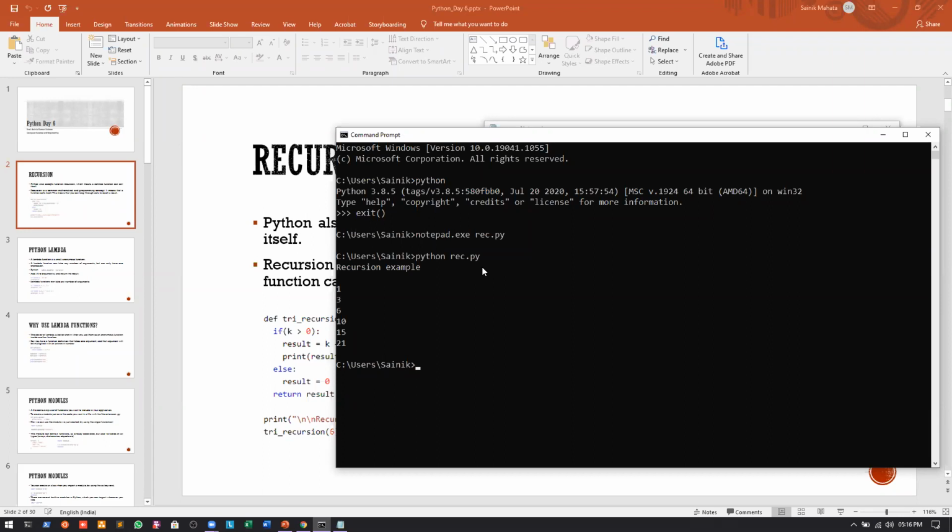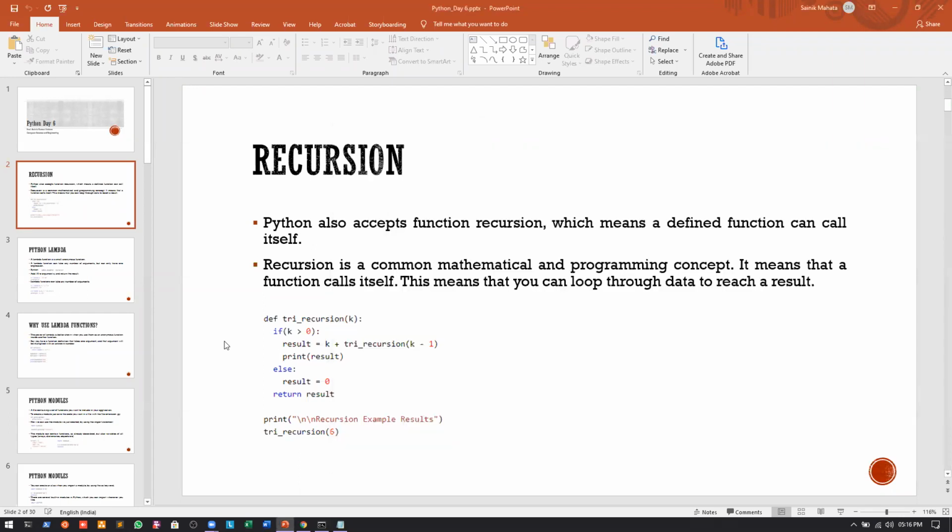Am I clear till this? Yes, sir. So this is another way you can write a Python program in Notepad or in any editor of your choice, and run it using the command prompt, or else you can use various IDEs that are already available.